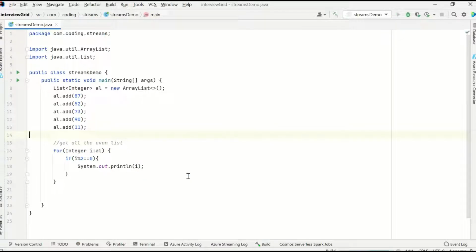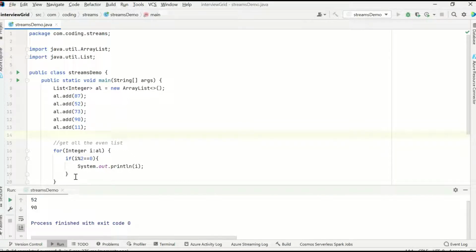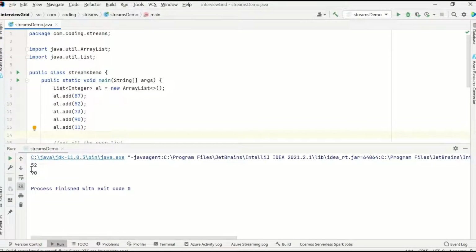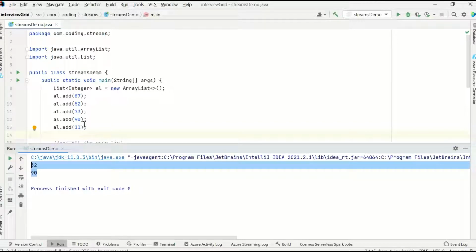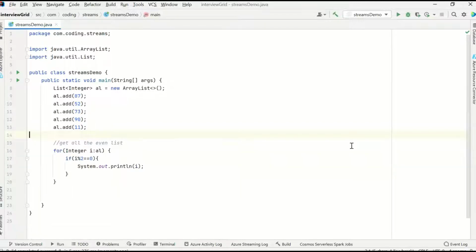So if you see, if I run this, I've opened a for each loop on the given collection, and I'm printing the even numbers by the if condition. So if you see, there are two even numbers in the given list, 52 and 90, right? So this is how you would operate over a collection, or you would iterate over a collection before the streams.